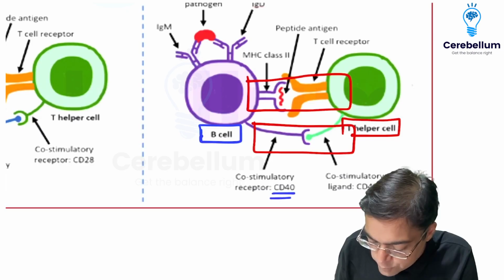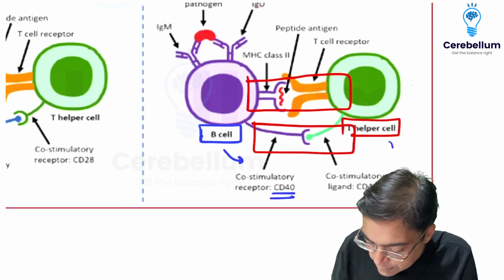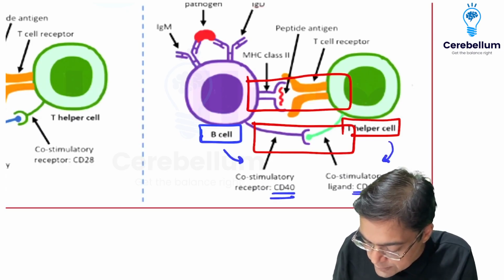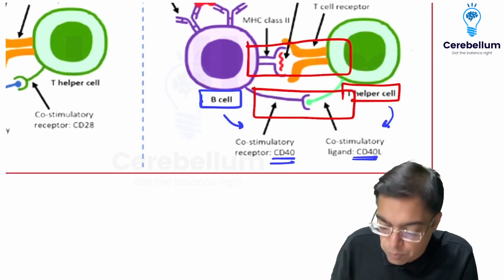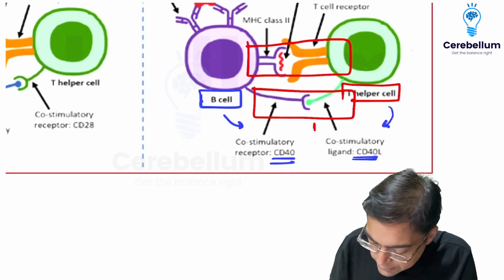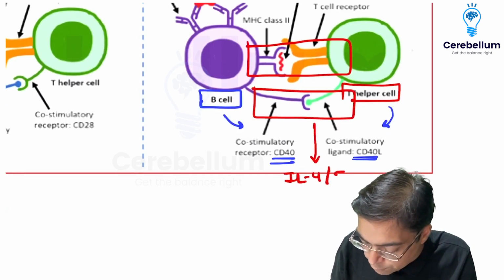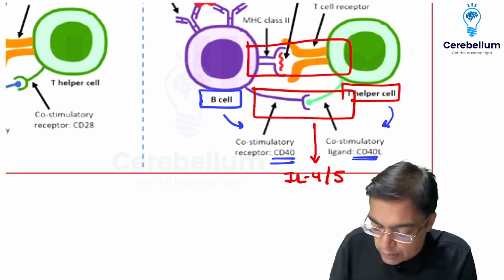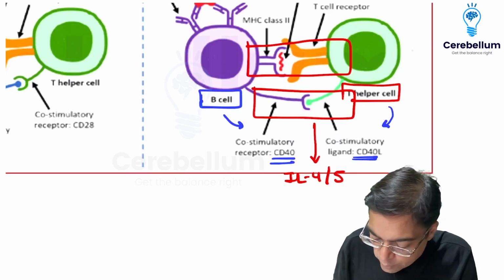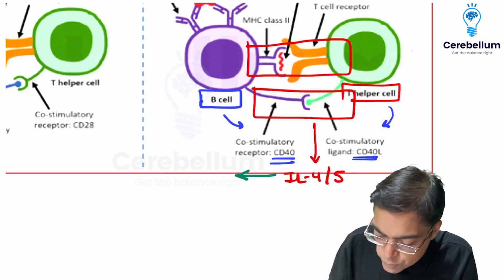Remember, CD40 is present on the B cell, CD40L is present on the T cell. Why is that interaction important? This co-stimulatory signal is responsible for the secretion of cytokines, interleukin 4 and interleukin 5, and their role is very important because they are required for the process of isotype switching.